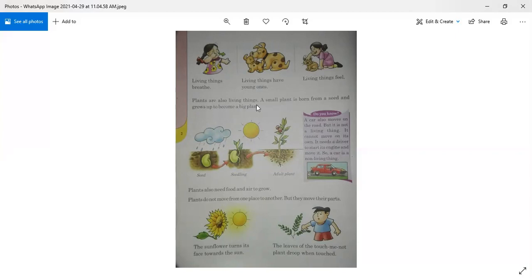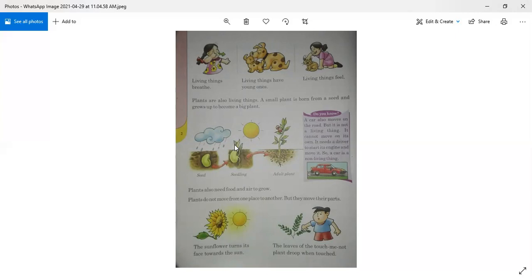Plants are also living things. A small plant is born from a seed and grows up to become a big plant. So here's a diagram. You can see that there's a seed. If you put the seed in the soil, so a plant needs a seed, soil, water, sunlight, and air to grow into a big healthy plant. You can see we put the seed in the soil, and then we put some water on it, and then the seed will grow into a seedling. So this is a shoot.